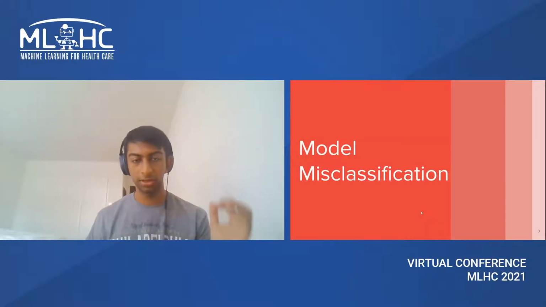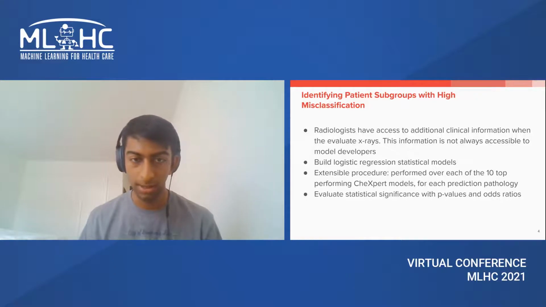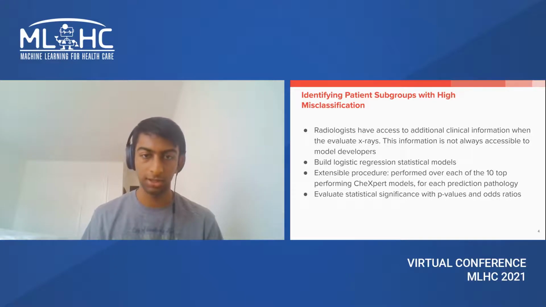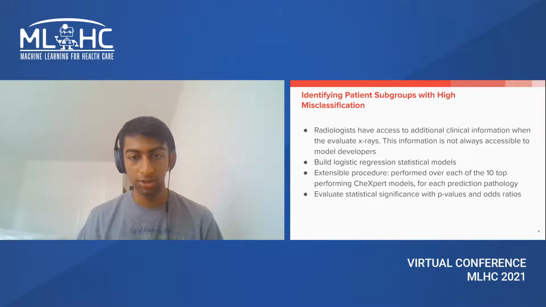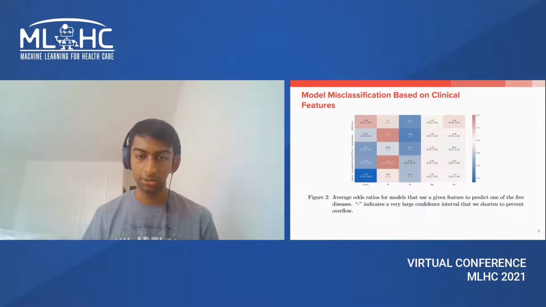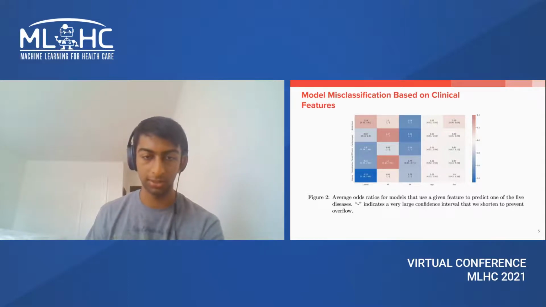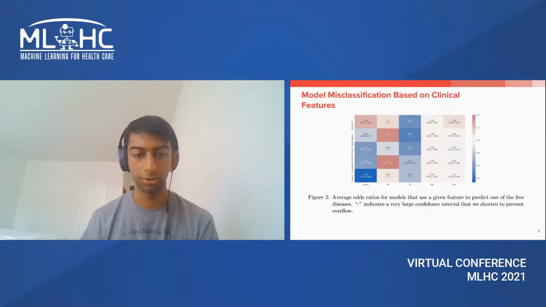In our first set of experiments, we tried to identify patient subgroups that were most frequently misclassified by top-performing chest X-ray models. In real-world settings, radiologists make use of additional information beyond the X-ray, such as the clinical data of the patients. To determine how useful the side information is, we developed logistic regression statistical models and evaluated statistical significance with odds ratios and p-values. We considered these 5 clinical features on model misclassification. By a p-value test, the patient's age and the number of lateral views were the most significant predictors for misclassification.